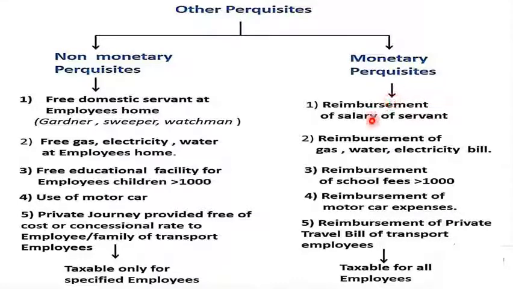So reimbursement of salary of servant, reimbursement of gas, water, electricity bill, reimbursement of school fees, reimbursement of motor car expenses, and the reimbursement of private travel bill of transport employees are taxable for all the employees. Non-monetary means not in cash, and monetary perquisite means in cash or the reimbursement of all the perquisites.